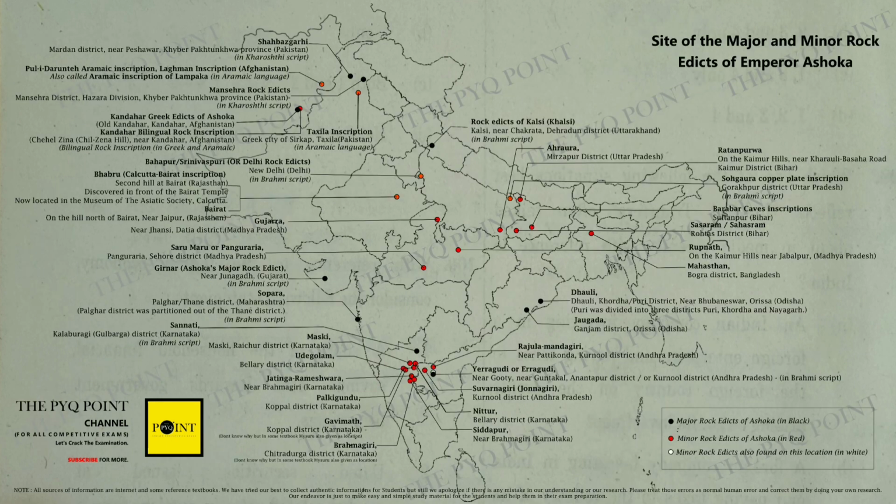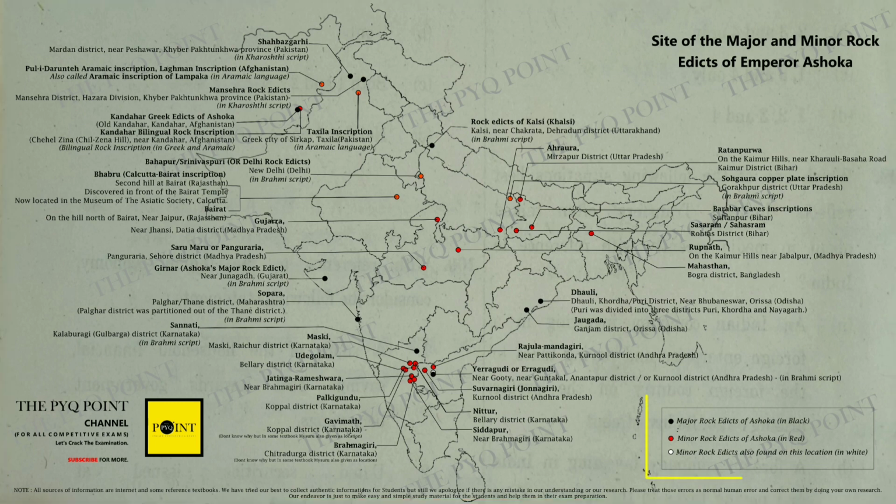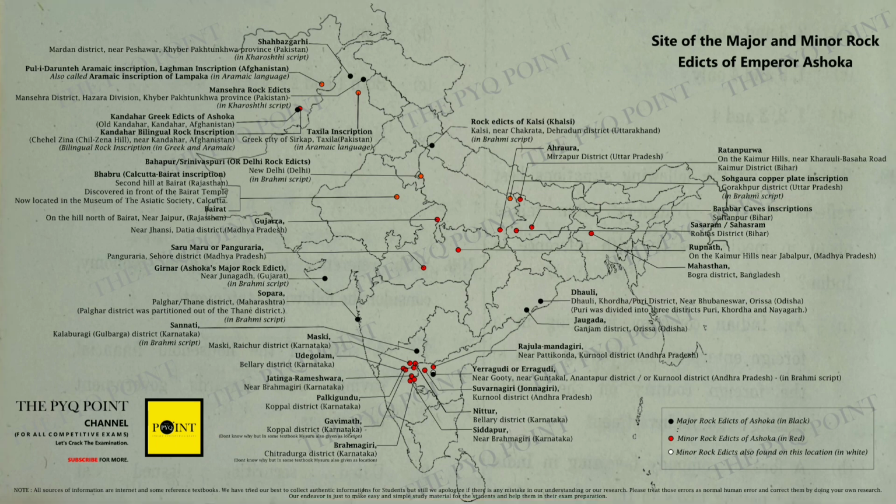For this, I have prepared a map for you, in which I have shown all those major and minor rock edicts of Emperor Ashoka and their places of receipt too, where they have been found. Okay? Now look at this map carefully. In this entire map, I have shown all the major and minor rock edicts of Emperor Ashoka. Here you can see which rock edicts of Emperor Ashoka are in which state or in which district of that particular state. You can see the name of all of them here.